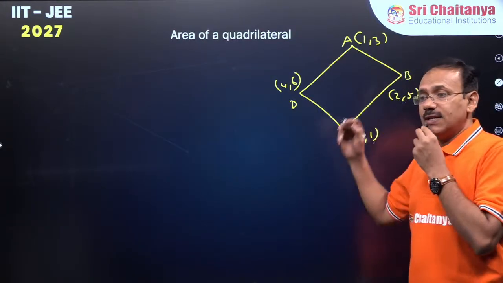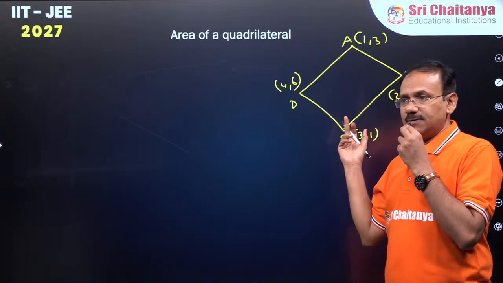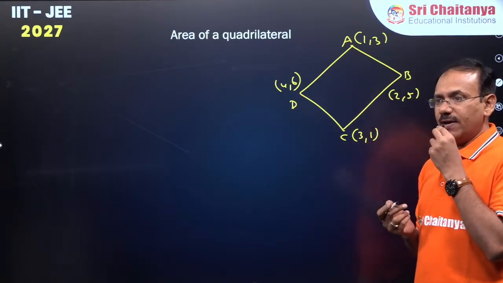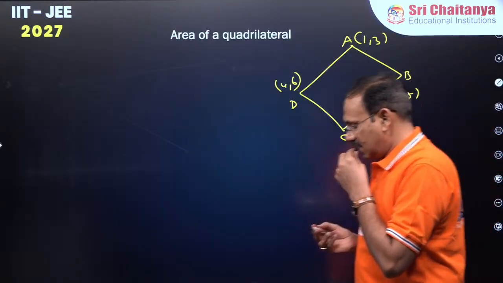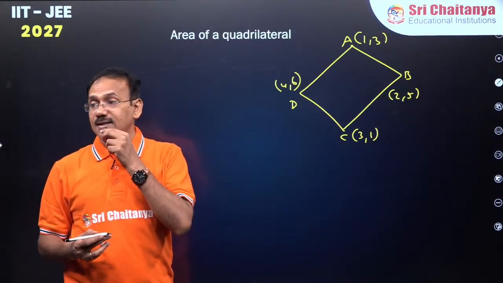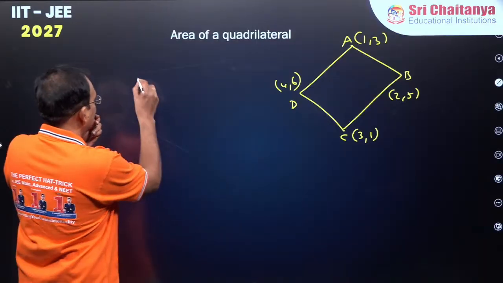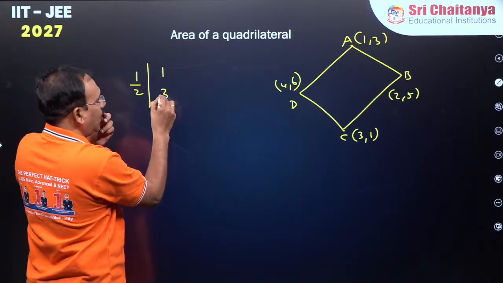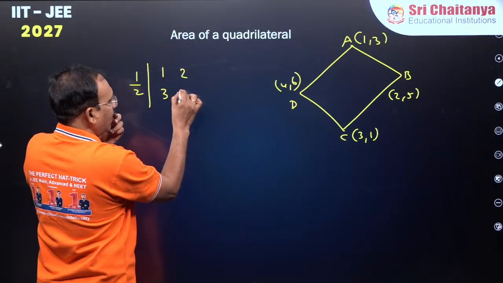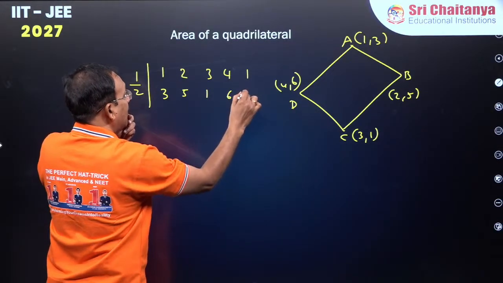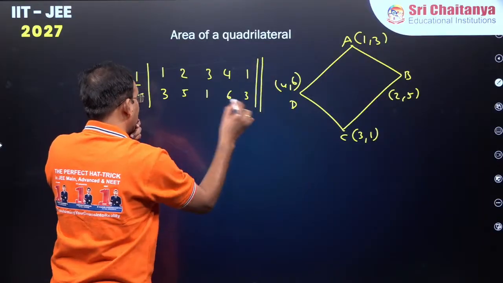All of you please calculate the area of this quadrilateral formed by the given vertices. You can start with any of the vertices, but you have to carry on in cyclic order. So area is half modulus, first vertex 1, 3, second 2, 5, third 3, 1, fourth 4, 6, and repeat the first, don't forget.